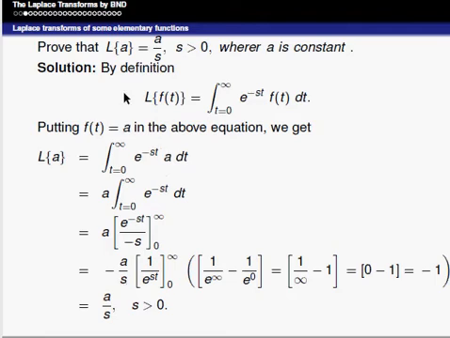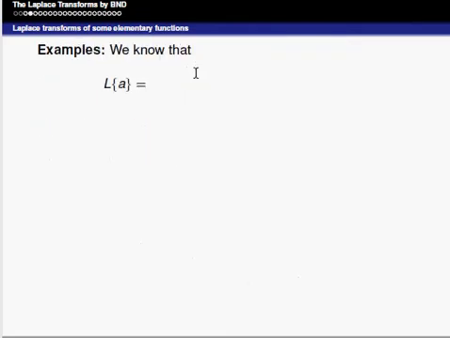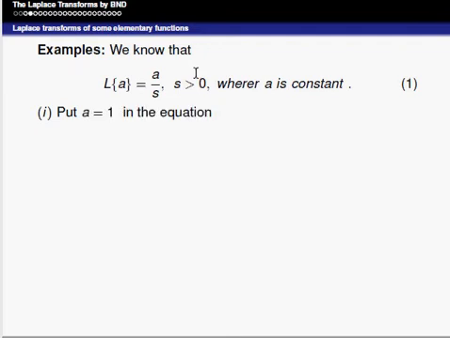So therefore, what is the conclusion? Laplace of a constant term is equal to constant divided by s, where s is greater than 0. Now, taking that example, we know that Laplace of a constant is equal to constant divided by s, s greater than 0, where a is a constant. You can choose a equal to 1, therefore Laplace of 1 is equal to 1 by s, s greater than 0.